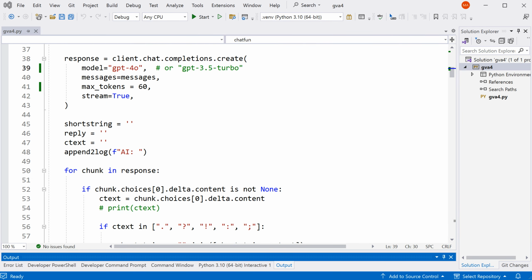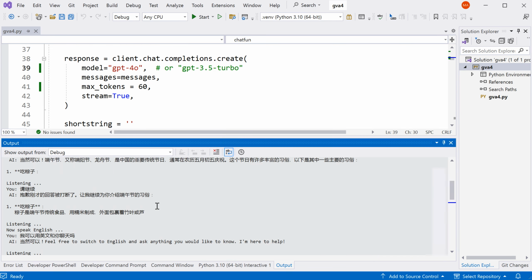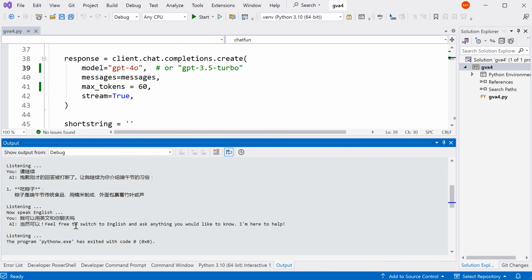In this example, I was able to switch from English to Chinese, and then from Chinese to English. At the end of the conversation, ChatGPT answered my question in Chinese and English together, but the pronunciation of the Chinese was not very good. Because once we switch back to English, the text-to-speech engine will think we are speaking English, and if there are some Chinese words inside this sentence, it will not be able to produce a high-quality response in Chinese. Anyhow, let's see how we can build a system like this.